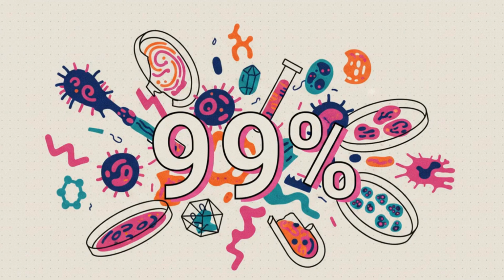All right, let's kick things off by completely shattering an illusion. For over a century, traditional microbiology has actually had a massive, glaring blind spot. It's staggering, really, but over 99% of bacteria and archaea are completely unculturable in a laboratory setting. For decades, if we wanted to study a microbe, we basically had to isolate it, stick it in a petri dish with some nutrient broth, and just cross our fingers and hope it multiplied. But the vast majority of microbes have incredibly specific ecological niches. They might need extreme temperatures, super unique trace minerals, or complex symbiotic relationships with other microbes just to survive. When we try to force them into a sterile lab, they simply refuse to grow.